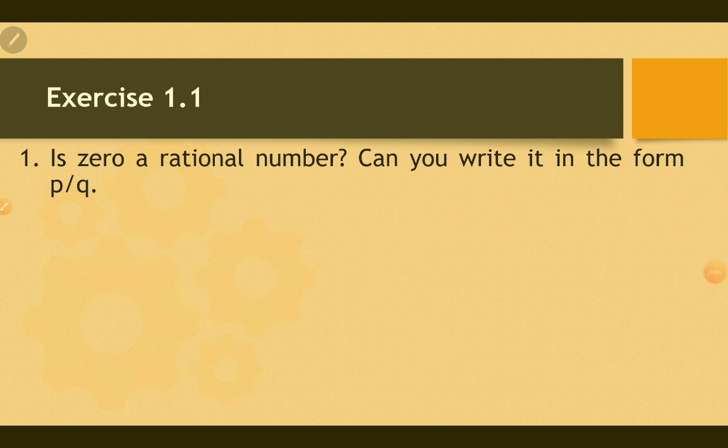Exercise 1.1. Is 0 a rational number? Can you write it in p by q form? Yes, 0 is a rational number because 0 by 1 is in p by q form, so hence it's a rational number.